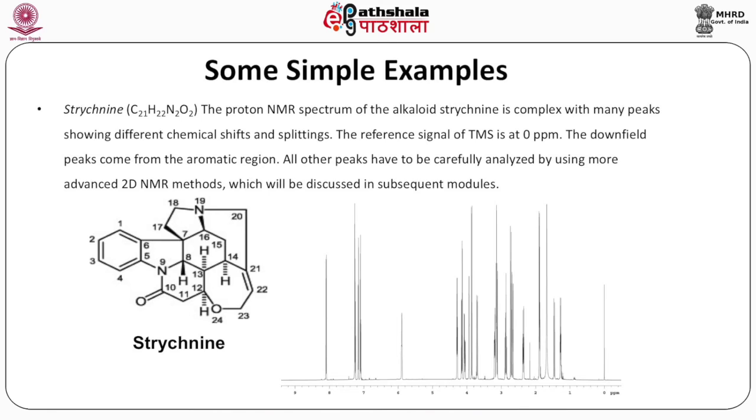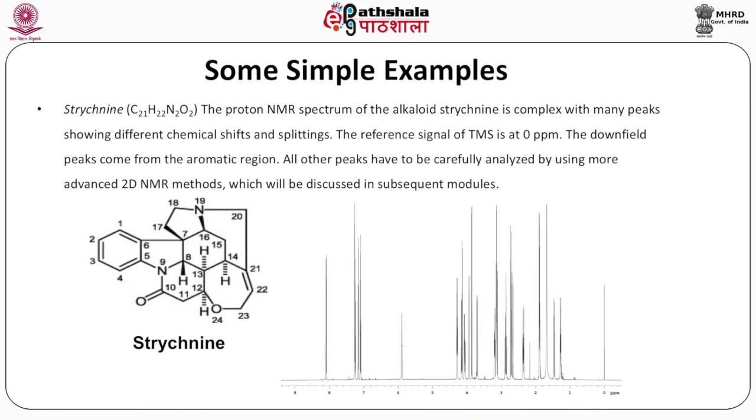There is one aromatic ring at one end, and there is a double bond at positions 21 and 22, and there is a carbonyl bond at position 10. There is an oxygen in one of the rings and it has the position 24, and there is nitrogen in 2 rings at position 19 and also at position 9.